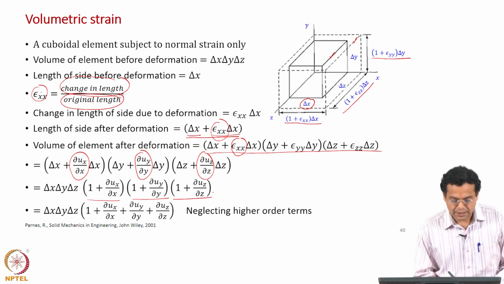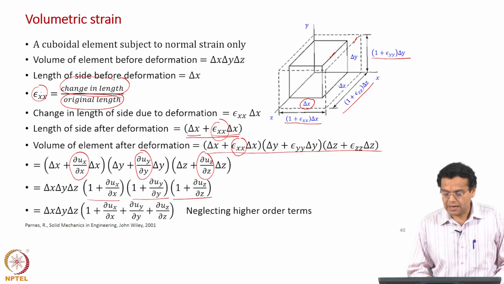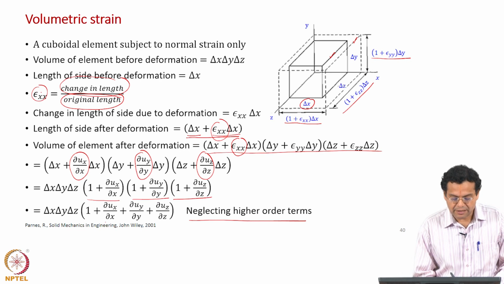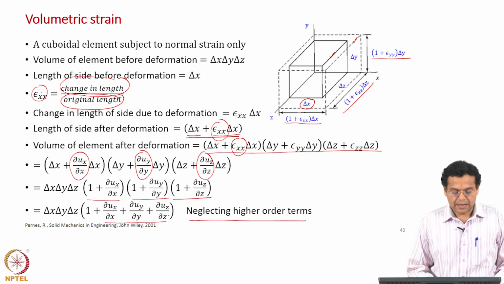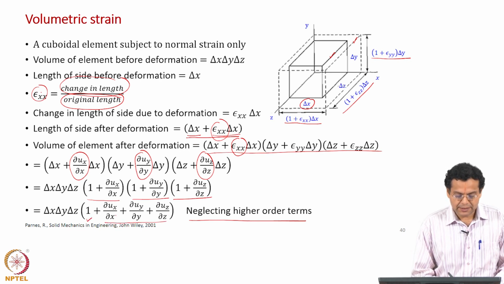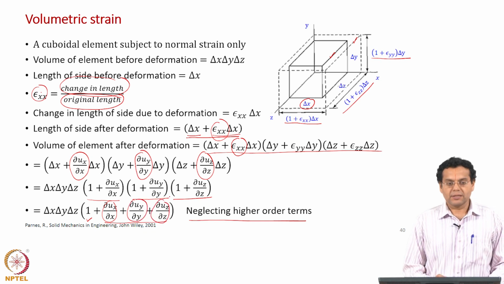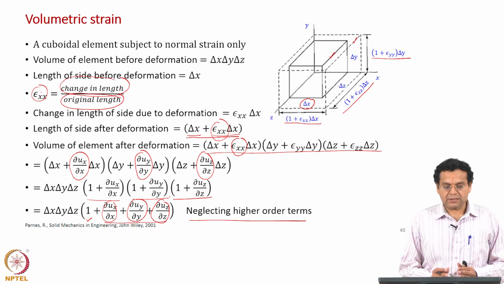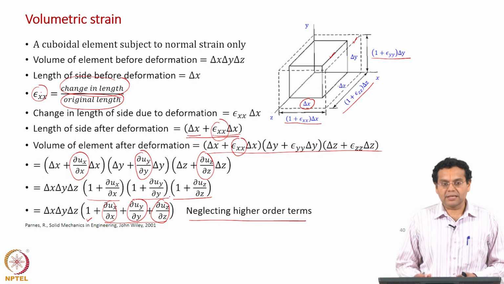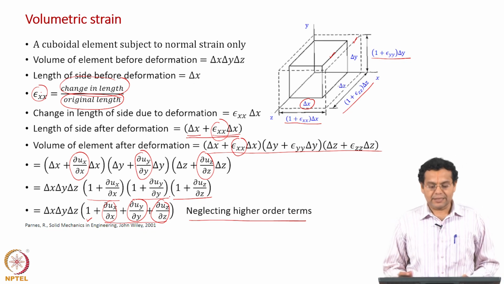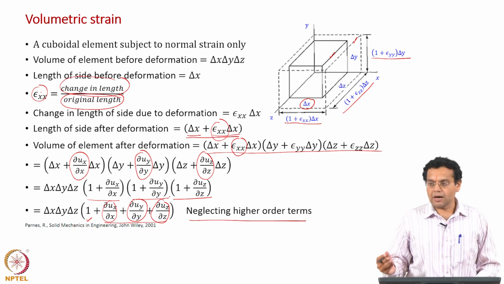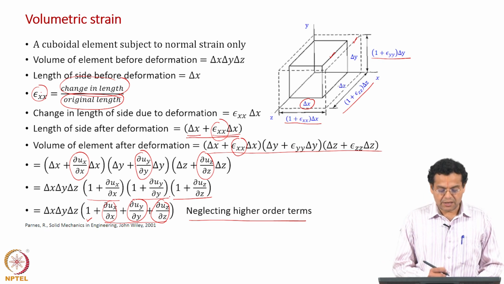So, we neglect all the higher order terms and only retain the first order terms, and that is why I have 1 plus only the first order derivatives dou u x by dou x, dou u y by dou y and dou u z by dou z. You will have terms which are products of these derivatives, in fact products of all the derivatives, all those are neglected. Second order terms onwards we have neglected, only the first order terms are retained.